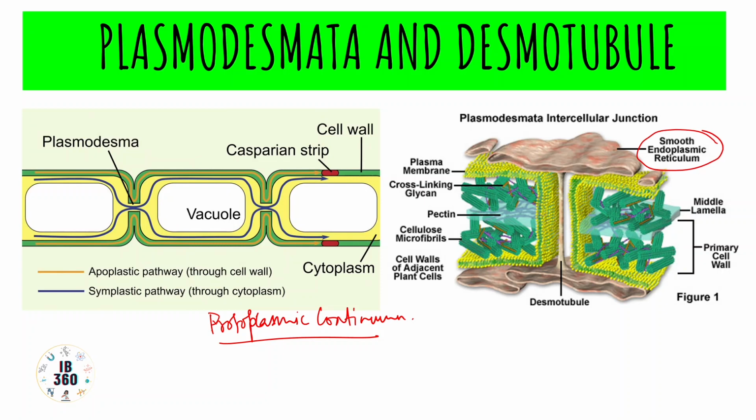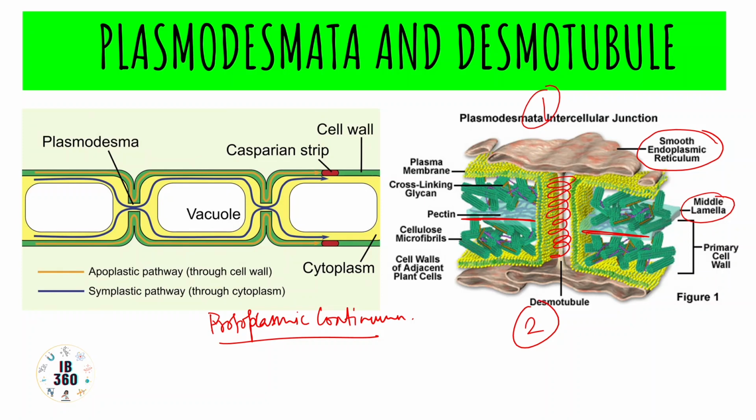This is one cell, cell number 1. This is another cell, cell number 2. And this is the division in between them. This is the middle lamella, which is acting as a cementing thing between these two cells. And this is the desmotubule. Desmotubules are nothing but tubular extensions of SER, smooth endoplasmic reticulum. And the thing which is enclosing this desmotubule is the plasmodesmata.